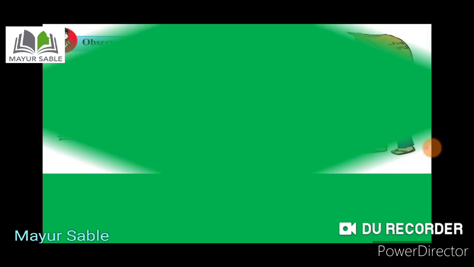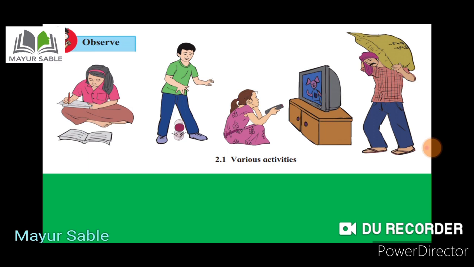You have to observe it and answer the question asked. In this picture, you can see a girl doing some homework. In the second picture, a boy is playing with a ball. In the third picture, a girl is watching television, and in the fourth picture, a man is lifting some weight. The question asked is, in which of the above pictures has work been done? Who is doing the work in the above pictures?